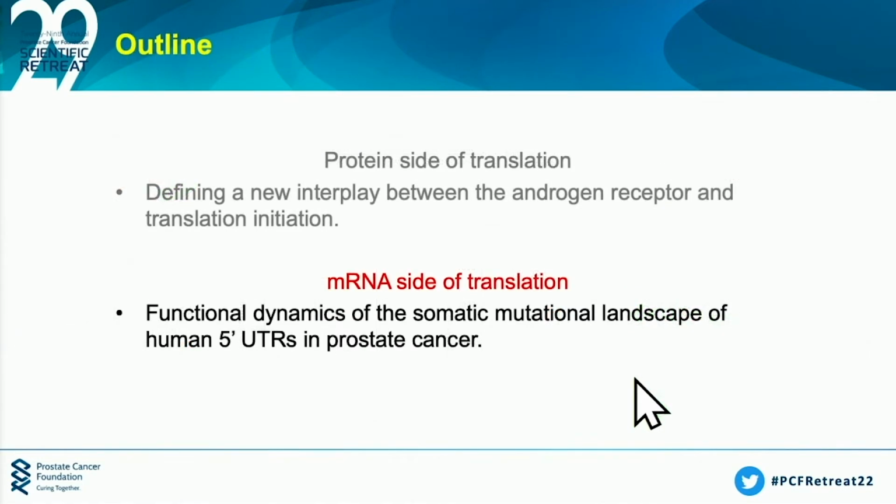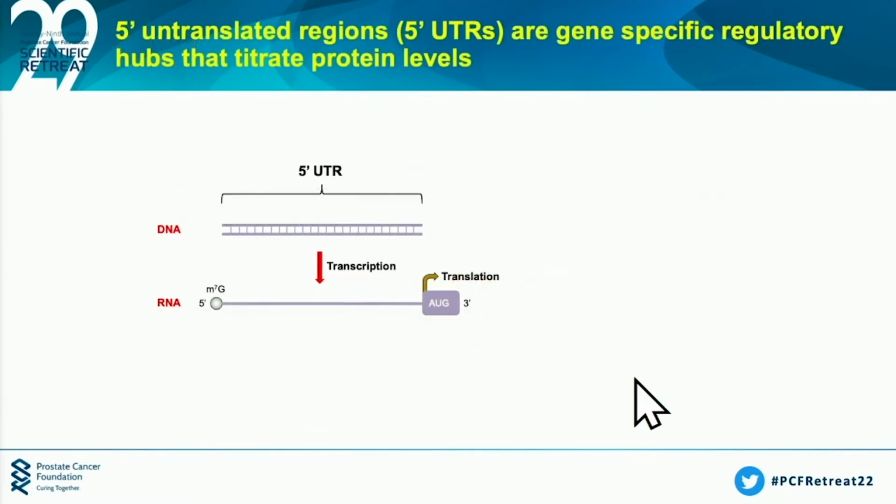So for the second part of my talk, I'm going to focus on the mRNA side of translation, with an eye on the 5' untranslated region. So the 5' UTR is critical for titrating levels of protein within a cell. And it really does so through two different levels of gene regulation.